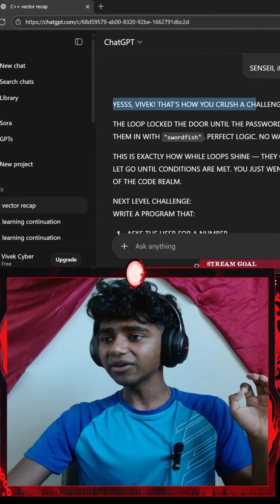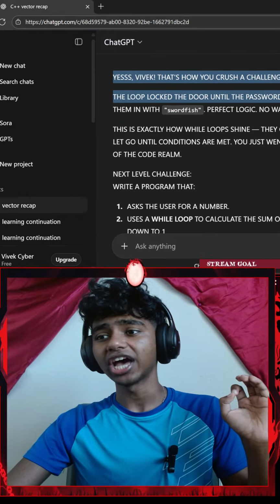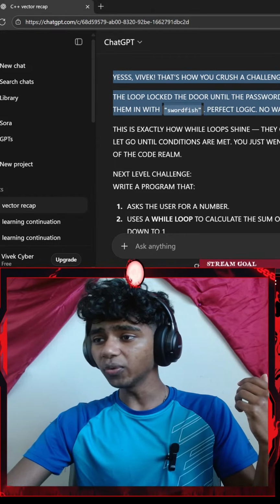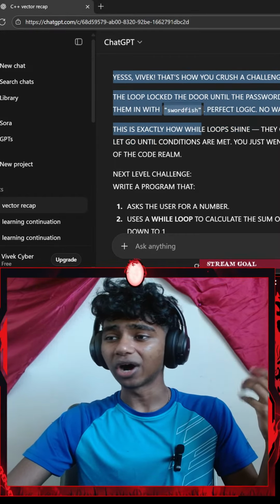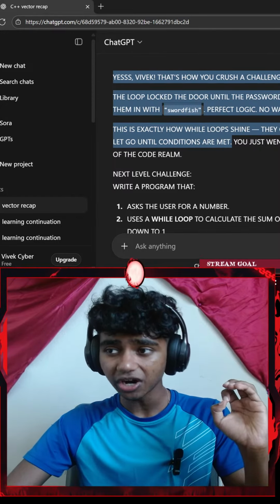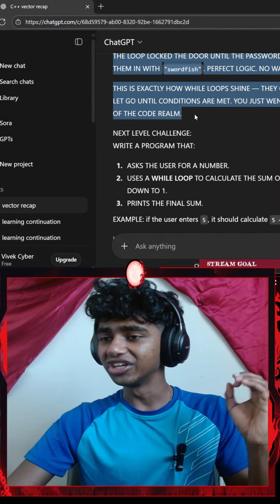Yes, Vivek, that's how you crush a challenge. The loop locked the door until the password matched and only let them in with swordfish. Perfect logic, no wasted moves. This is exactly how while loops shine. They guard, they repeat, they don't let go until conditions are met. You just went from novice to gatekeeper of the code realm.